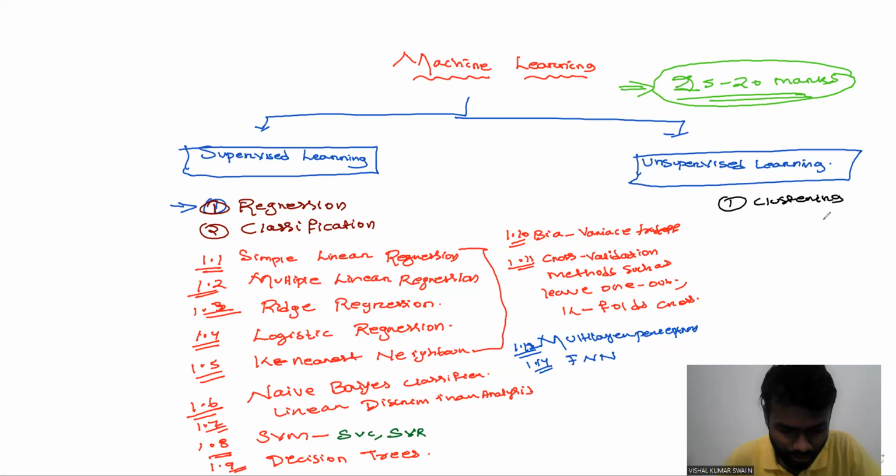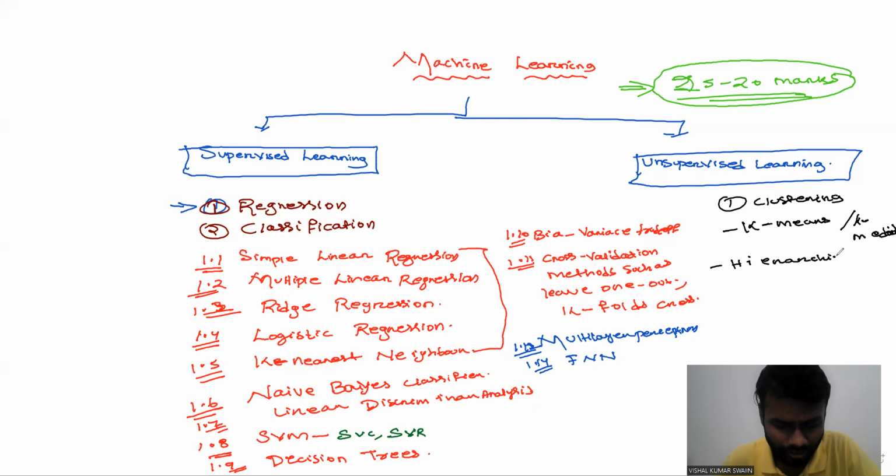In the clustering algorithms, we will first learn what k-means is, the k-means algorithm, or else we can call it k-medoid.